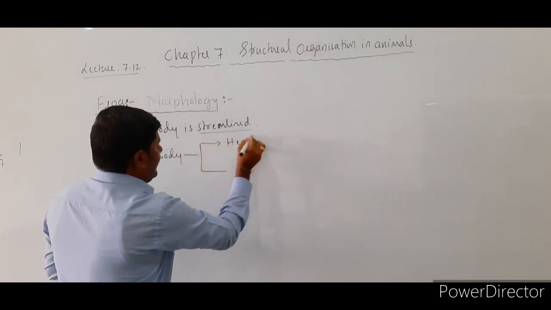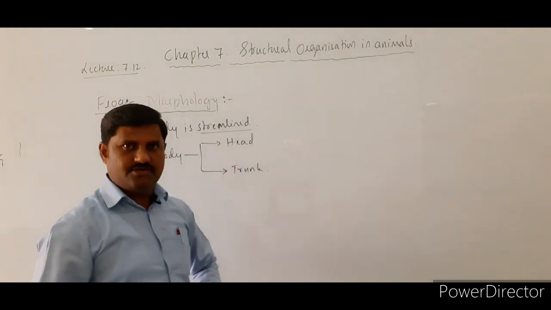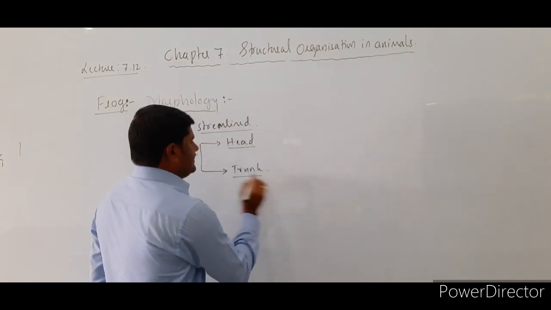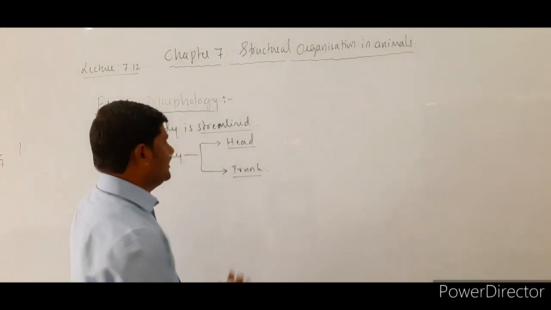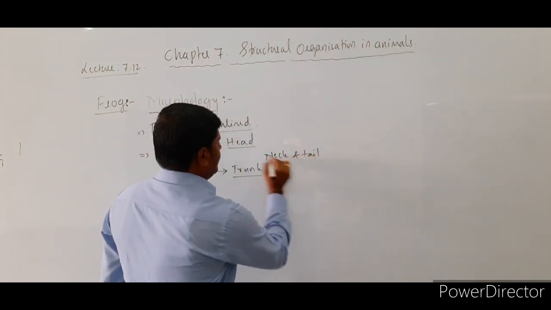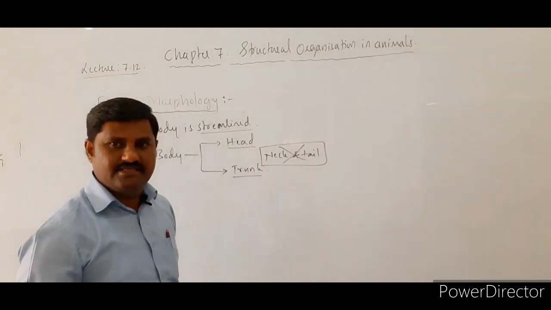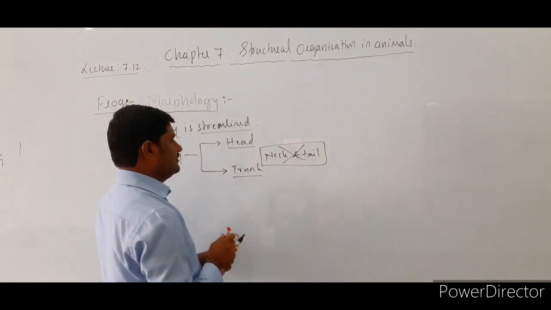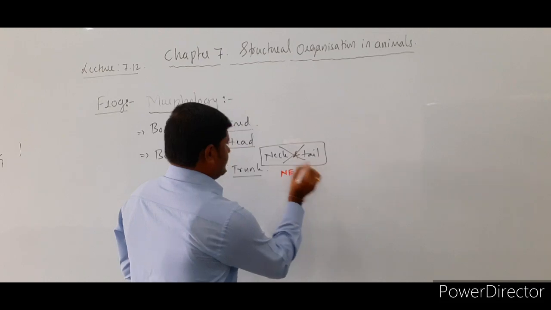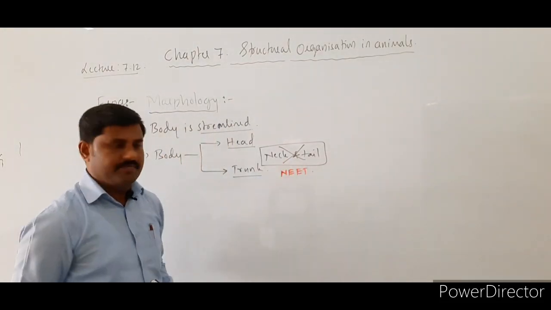One is the head and the second is the trunk. These are the two parts that we come across here. So head and trunk are there, but what is absent here is the neck as well as the tail. These two are absent in the case of the frog. This is a more important aspect to remember for the NEET examination. So there is no neck and tail present here.